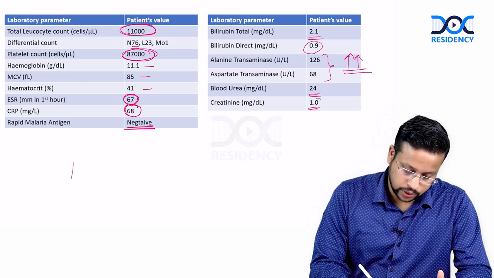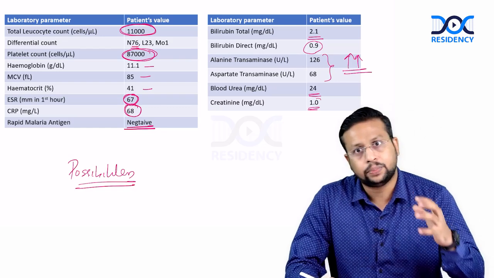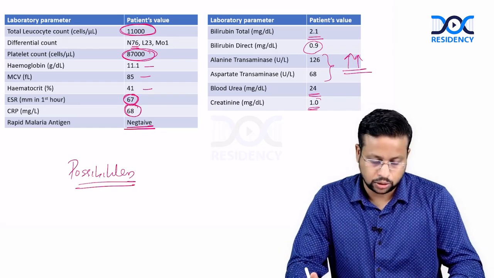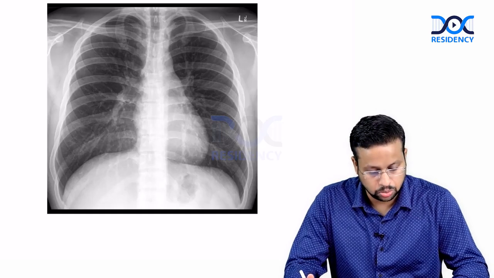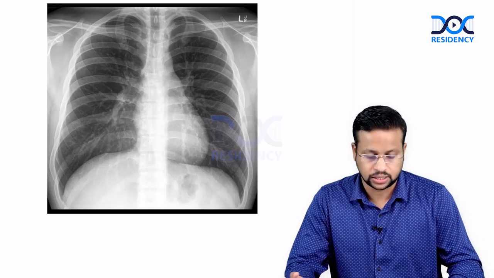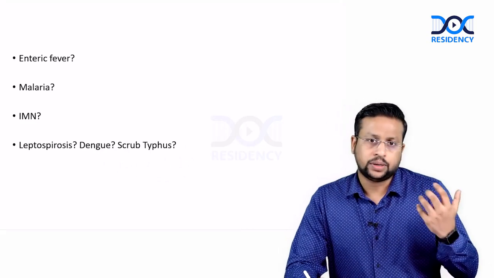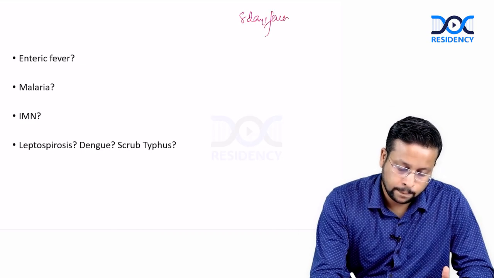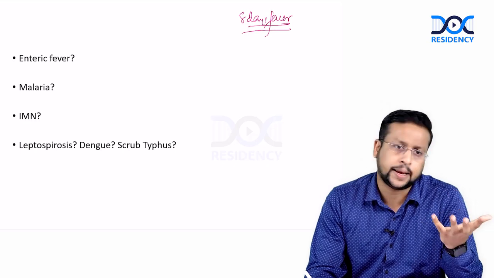So what are the possibilities that one would keep in mind at this particular point of time? Okay, now the X-ray is also given. X-ray is normal. There are no infiltrates, so the chest X-ray is also normal. So what are the possible differential diagnoses that you keep in mind in a patient with 8 days fever? 8 days, as I told you, the differential will remain the same.